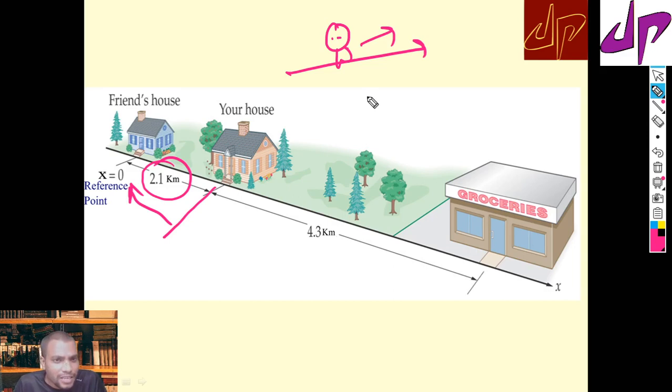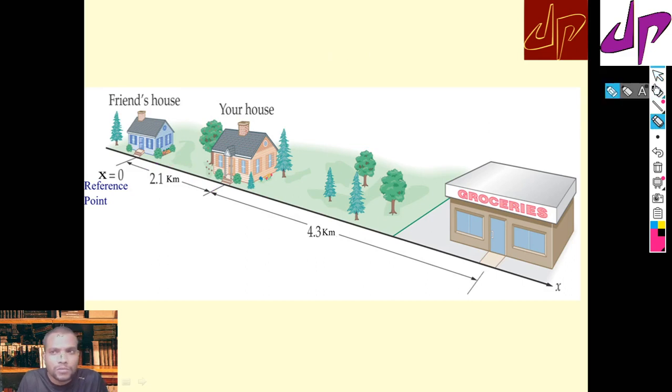If you change the reference point, the description of the motion changes. That we will understand by measuring certain quantities, like velocity and speed and so on.